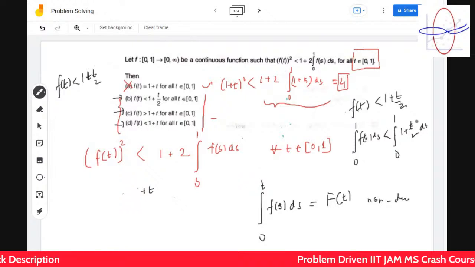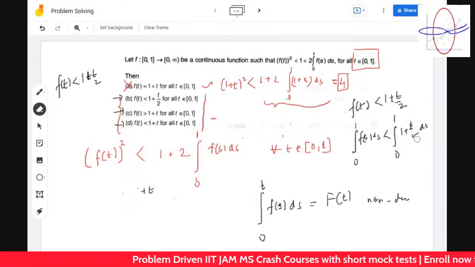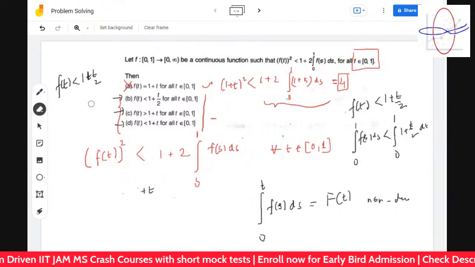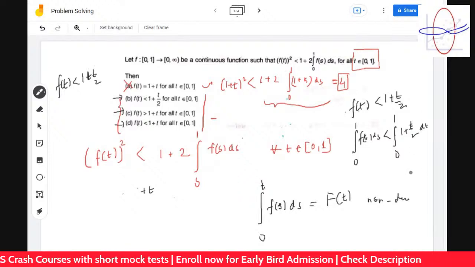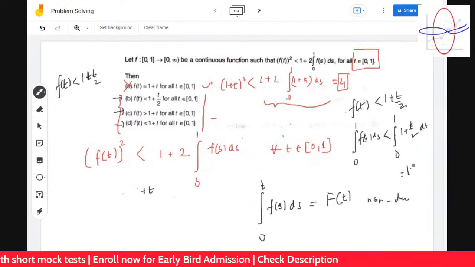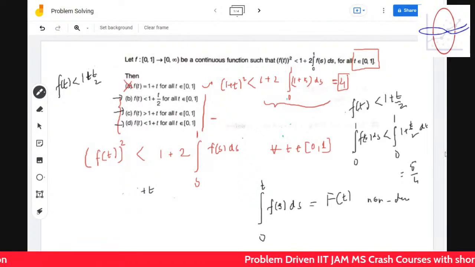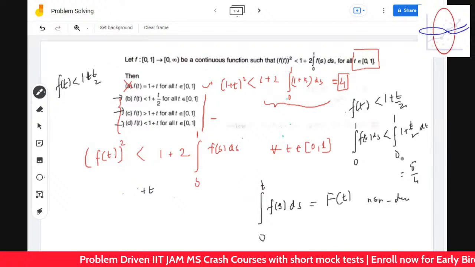I hope I did the thing correctly. Oh, sorry. I'm so sorry. So this is turning out to be 1 plus t square by 4. So it's 1 by 4. I'm sorry. It's 5 by 4. Now it's correct? Yeah. Thank you. So it's 5 by 4.